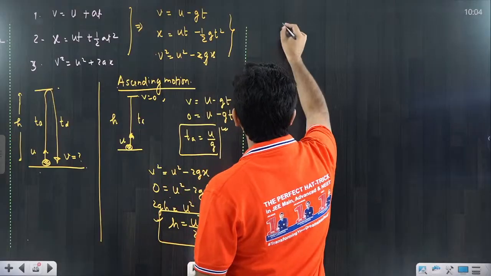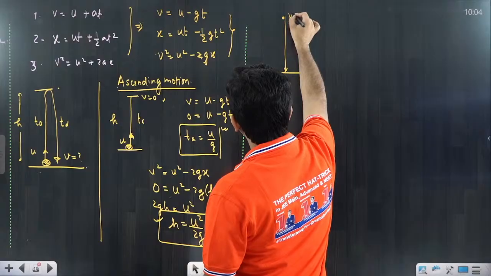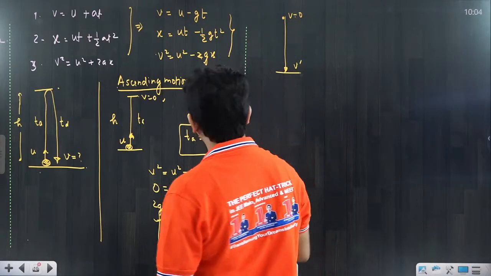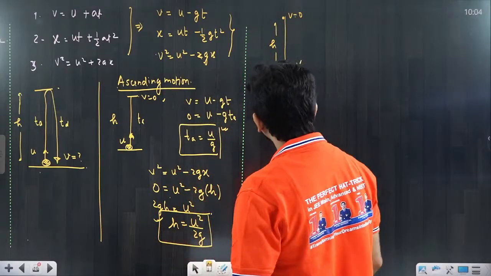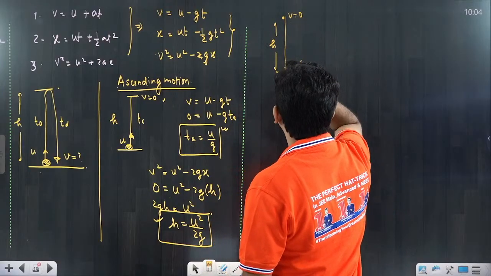Suppose a particle is now coming from the topmost point and is returning back. The initial velocity would be 0. Now finally it is reaching, suppose, v prime, and we have to calculate v prime. This height we already know is equal to h. So how to calculate that? You have to put it very simply. The third equation you can put.